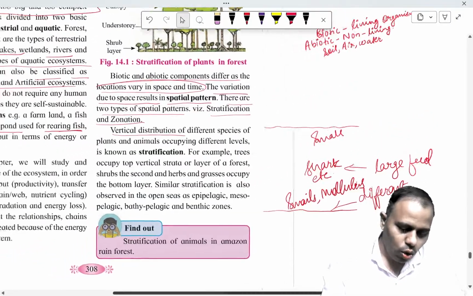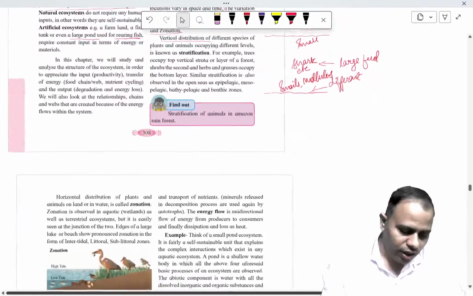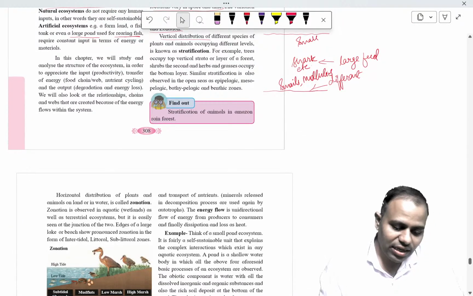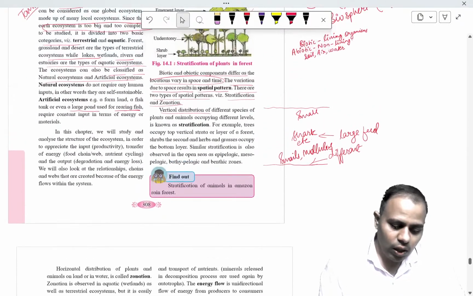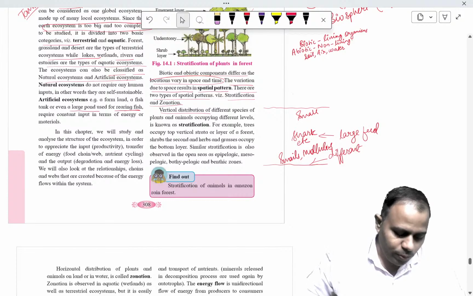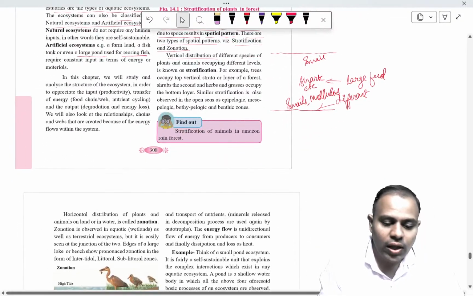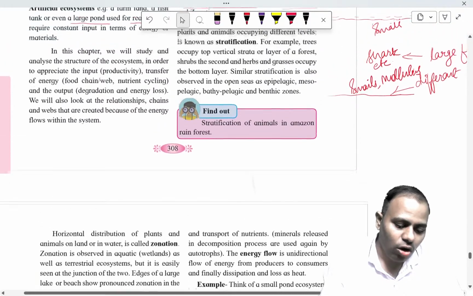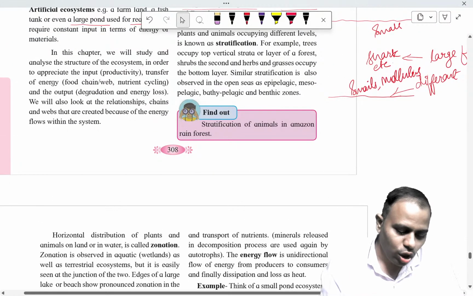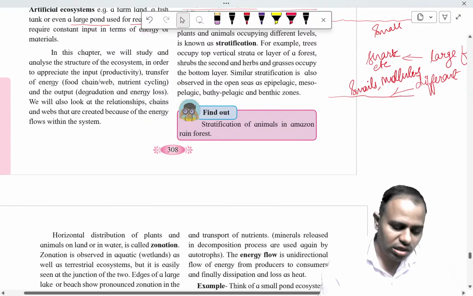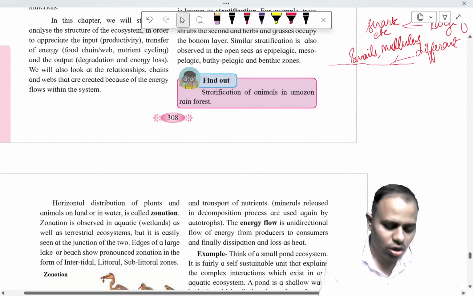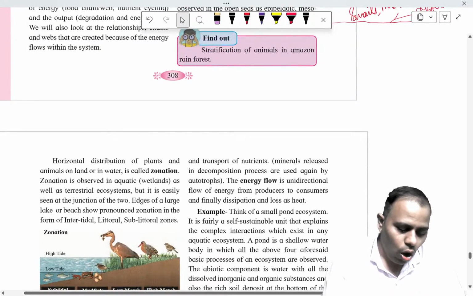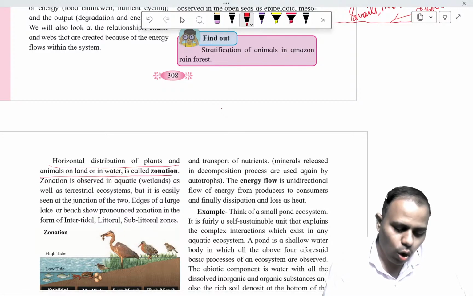So let us see further what zonation is. That is another type of spatial arrangement or pattern that is seen in an ecosystem. Since stratification is the vertical distribution of organisms in an ecosystem, zonation is horizontal distribution. The horizontal distribution of plants and animals on land or water is called zonation.